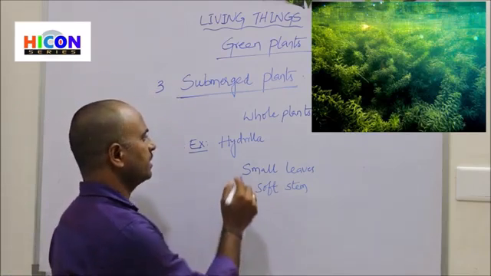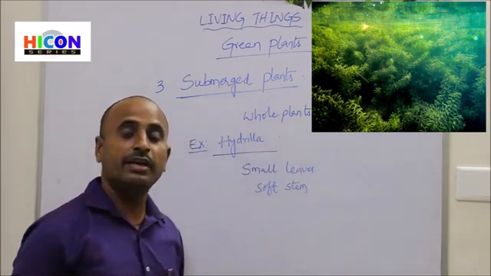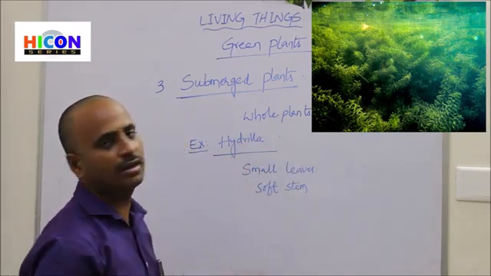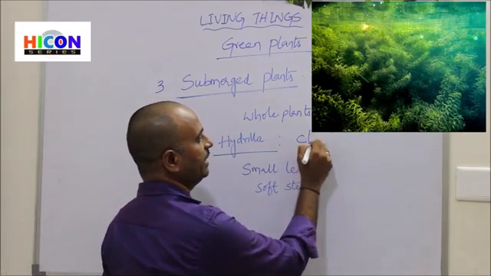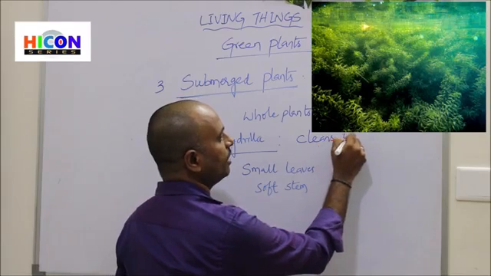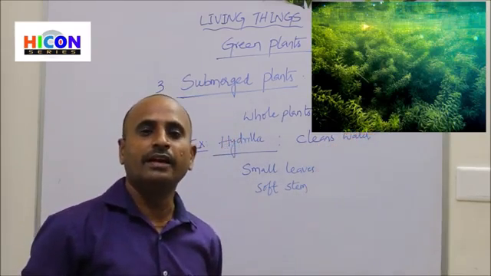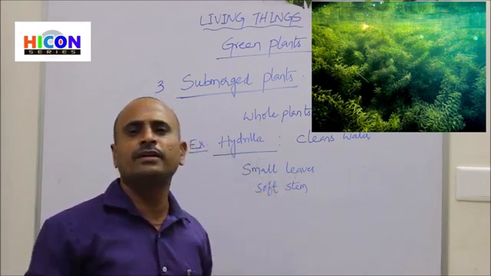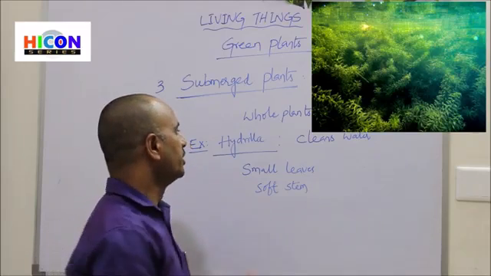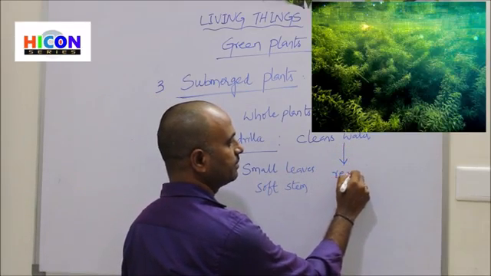And this hydrilla has one special feature, that is it cleans the water. It is present inside the water and it will cleanse the water. How can it cleanse the water? It removes the carbon dioxide present in the water.